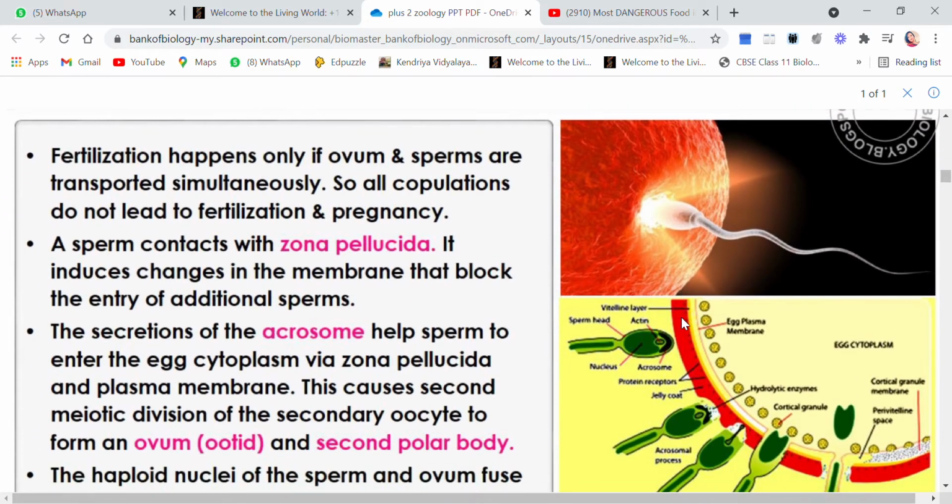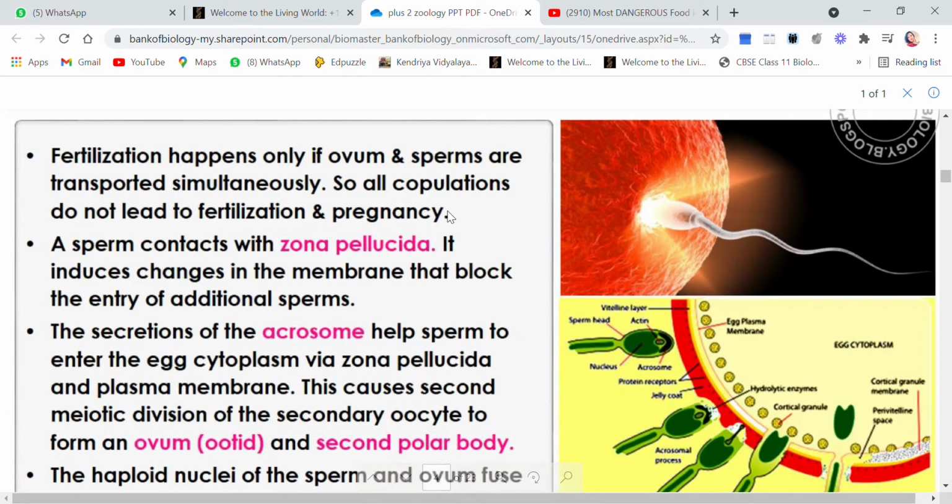So children, fertilization happens only if ovum and sperm are transported simultaneously. That is, both of them are traveling at the same time and reaching the ampulla at the same time. So all copulations do not lead to fertilization and pregnancy.